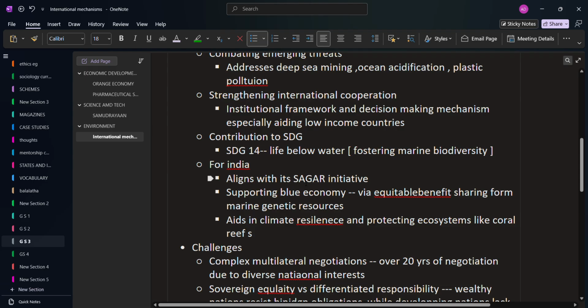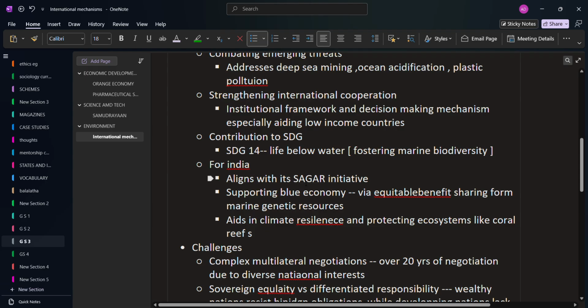And for India, it aligns with the SAGAR initiative. SAGAR is Security and Growth for All in the Region, an initiative launched by India for the Indian Ocean region. It aligns with it, as regions of the Indian Ocean are part of the high seas, so it comes under that. Then it supports the blue economy, the ocean economy, via equitable benefit sharing of resources. India also benefits, as it is a developing country and lacks certain resources compared with developed nations.